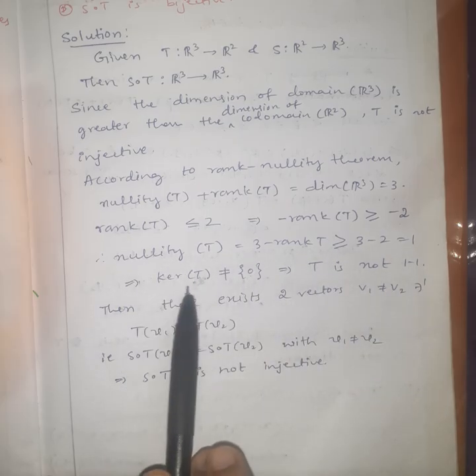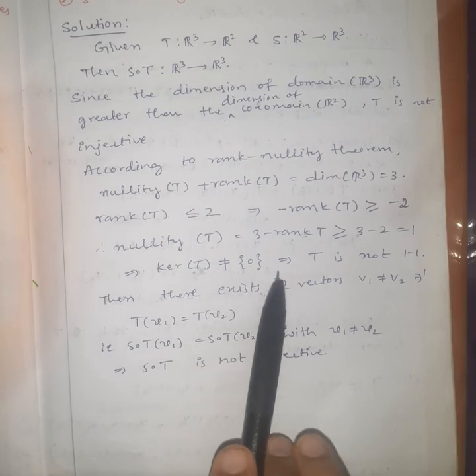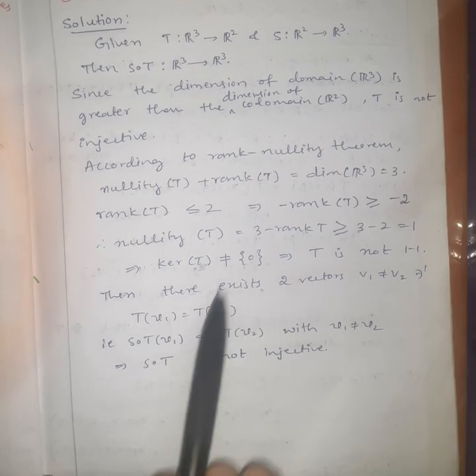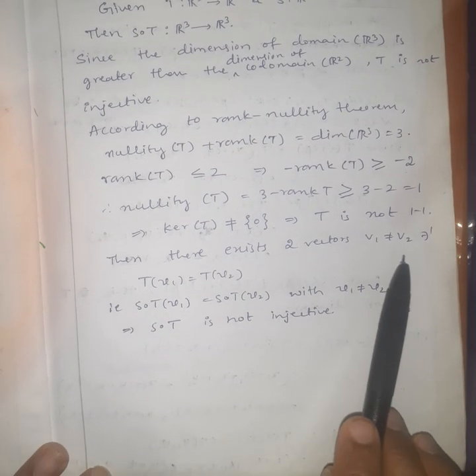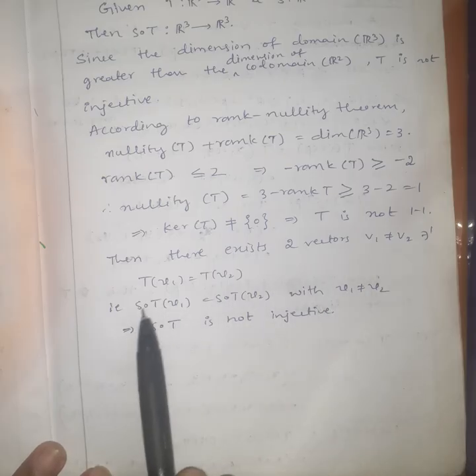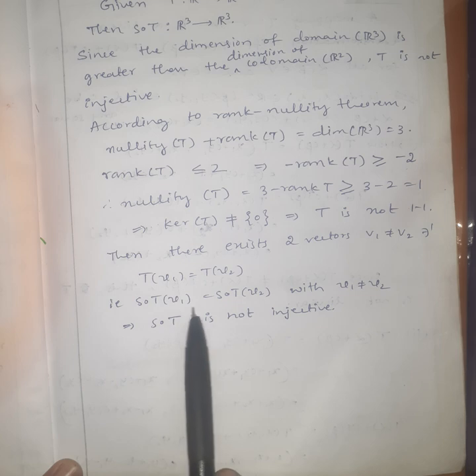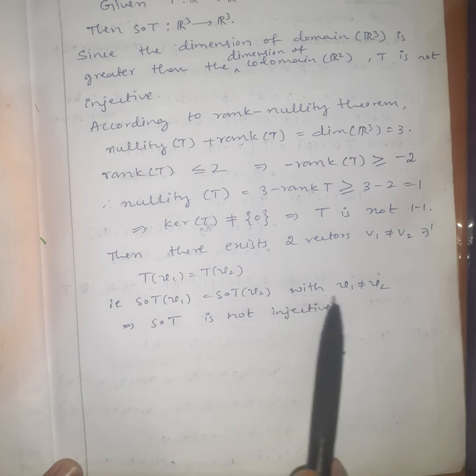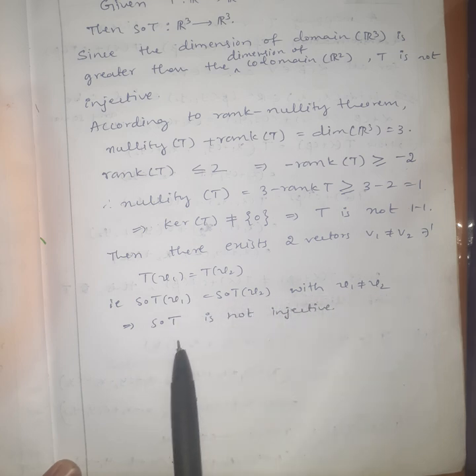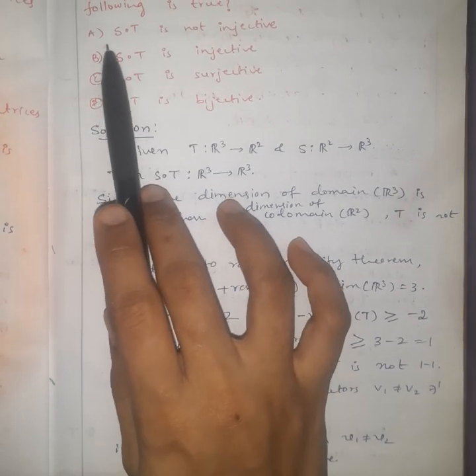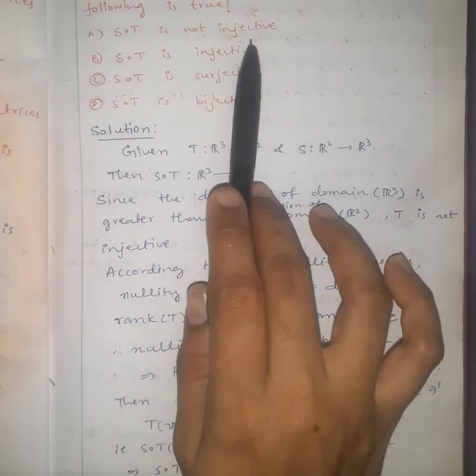That is, kernel of T is not equal to 0. This implies T is not one-one. Then there exist two vectors v1 not equal to v2 such that T of v1 is equal to T of v2. That is, S composition T of v1 equals S composition T of v2 with v1 not equal to v2. This implies S composition T is not injective. Therefore, option A is true. S composition T is not injective.